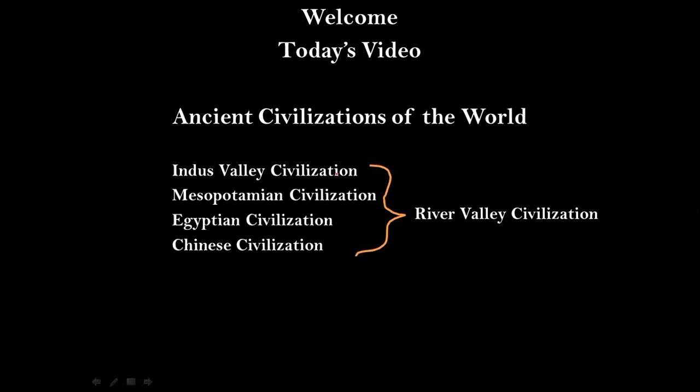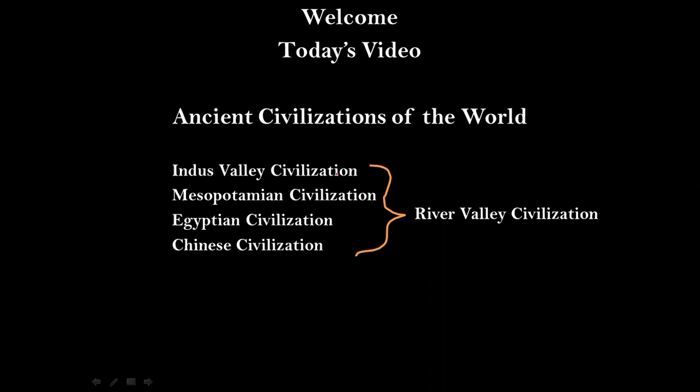So the most common thing that we see in all these civilizations, irrespective of the geographical locations in which they have flourished in the different regions, like I have mentioned earlier, is that they all flourished in a river valley, and therefore all these four civilizations are also called river valley civilizations.